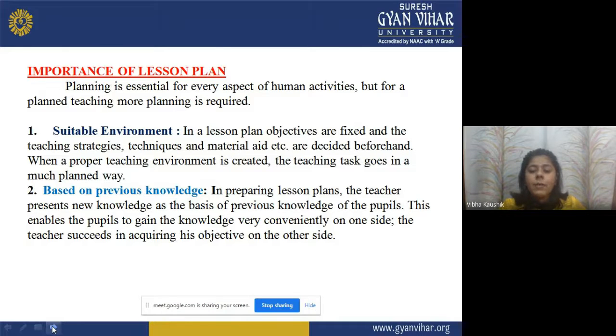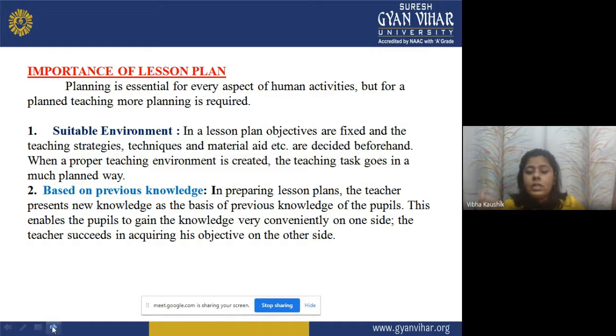In preparing lesson plans, the teacher presents new knowledge on the basis of the previous knowledge of the pupil. This enables the pupil to gain the knowledge very conveniently on one side, and the teacher succeeds in acquiring his objectives on the other side.